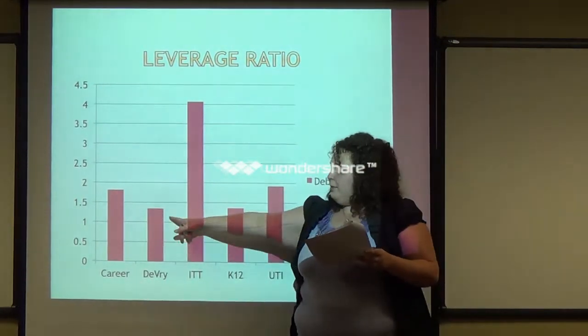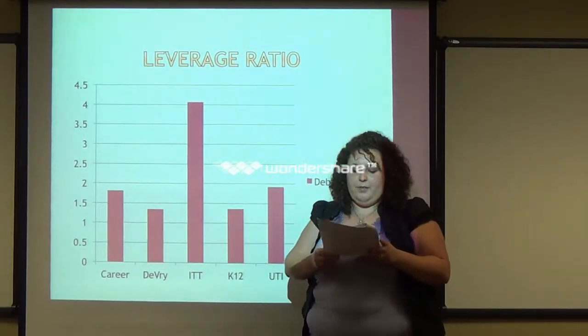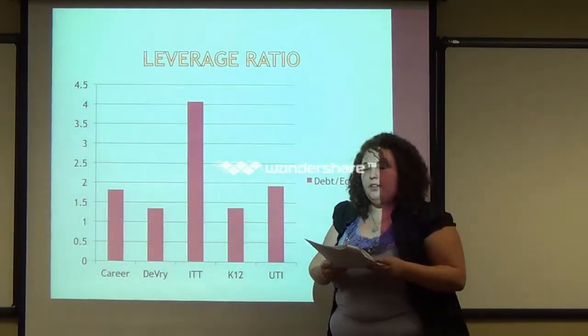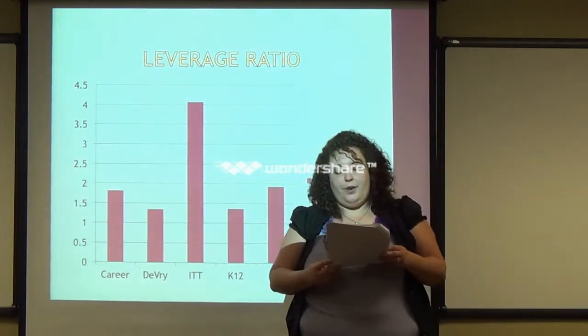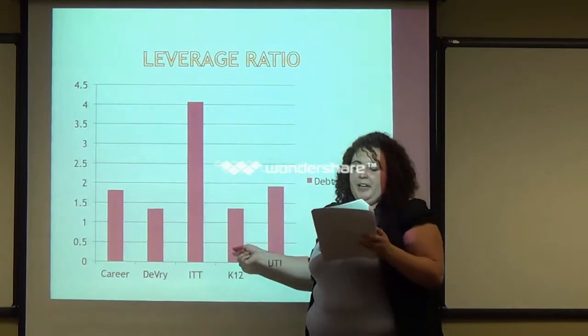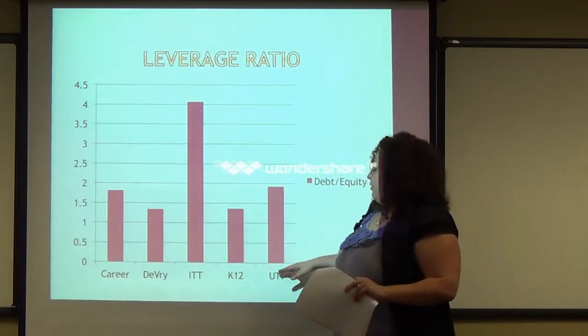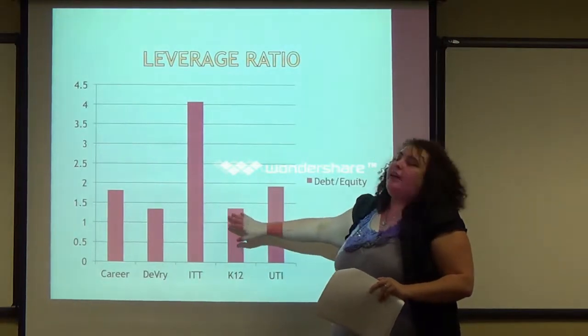So DeVry is at a 1.34, K-12 is at a 1.36, meaning they have the very least amount of debt compared to $1 of equity. However, DeVry has 0% debt, and K-12 has only 1.8% of long-term debt. Therefore, it makes sense that the numbers are lower.